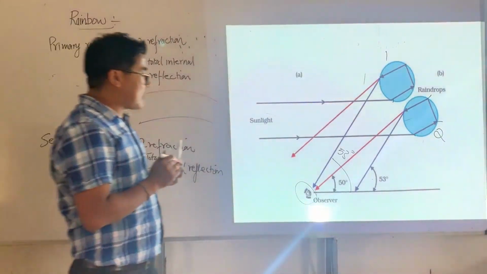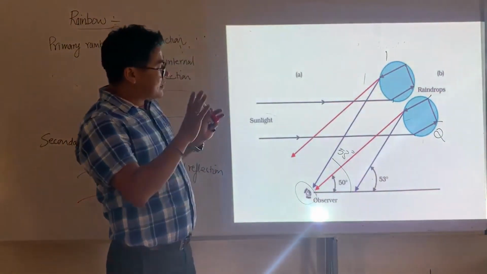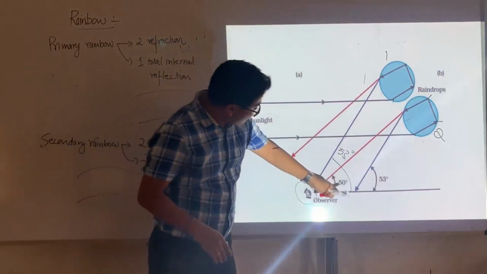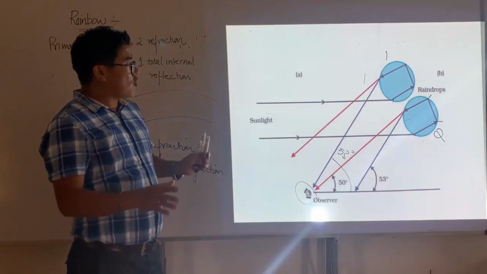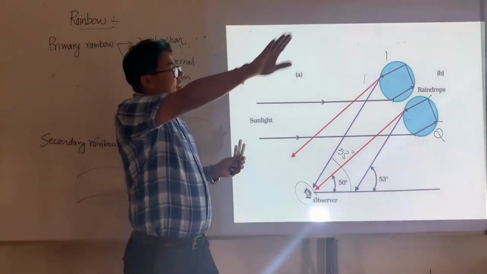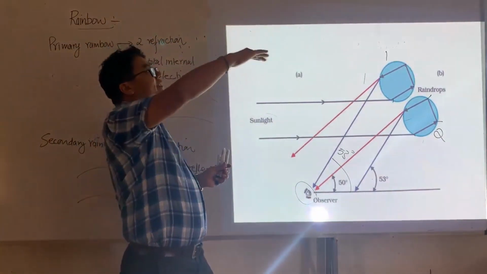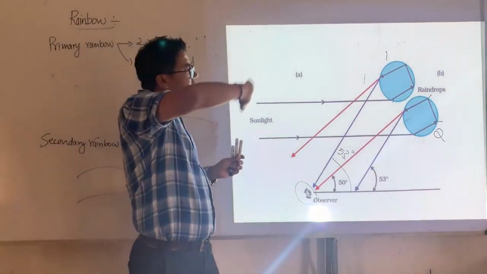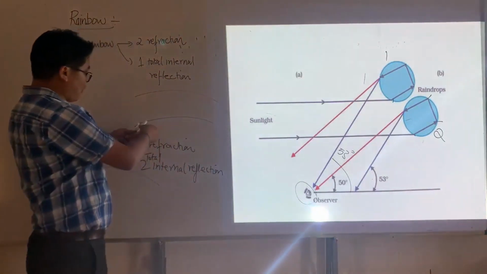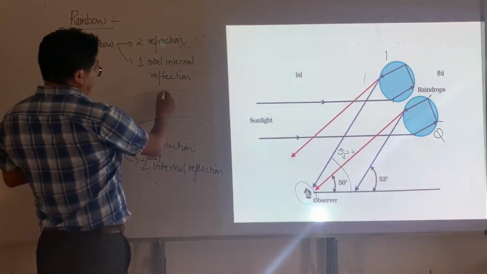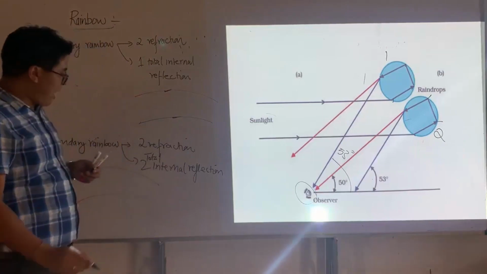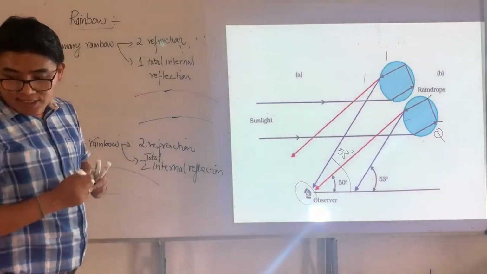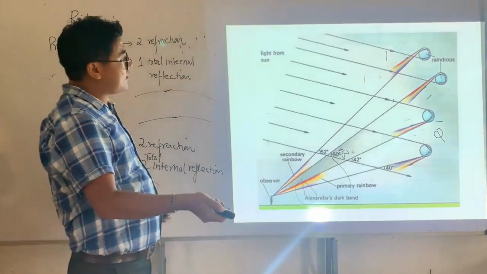One more piece of information: the secondary rainbow is at a little higher angle, from 50 to 53 degrees. So first you will find a primary rainbow, and a little higher than the primary rainbow you find the secondary rainbow. You find a continuous change of colors: red to violet for the primary, and then violet to red for the secondary, as you see here.